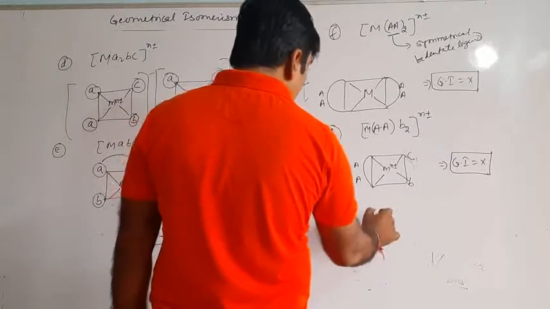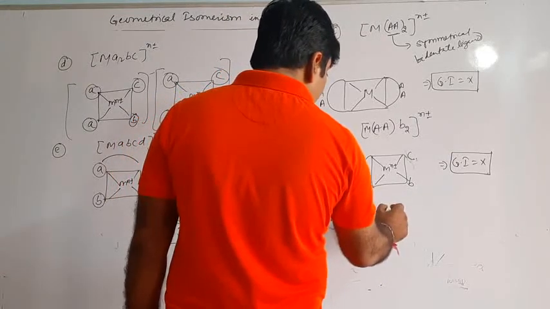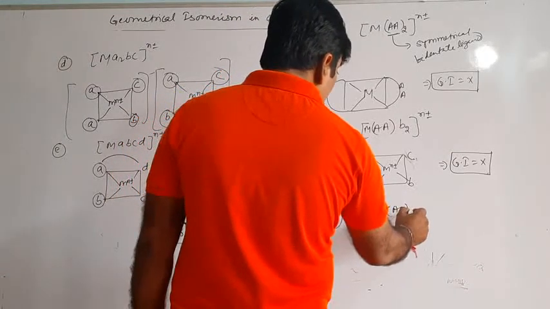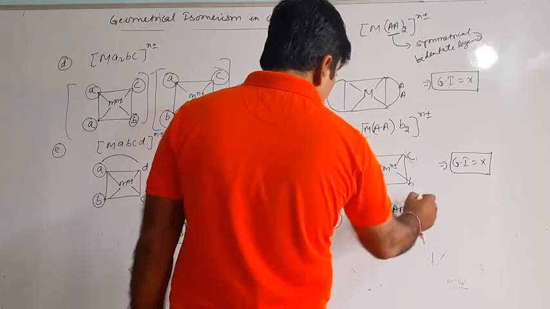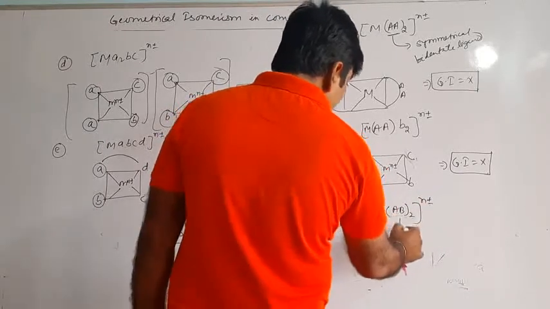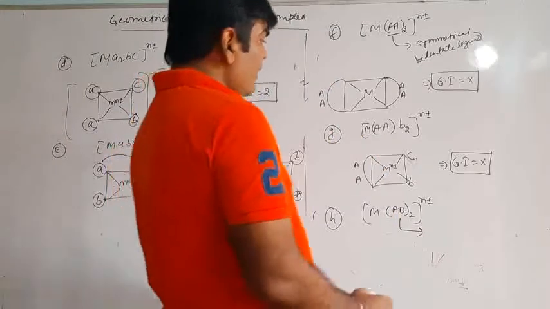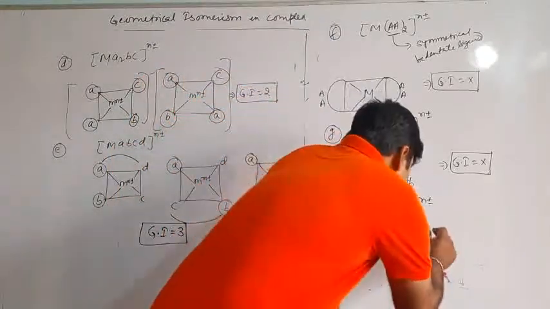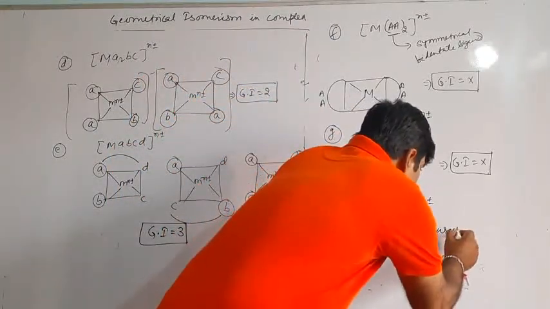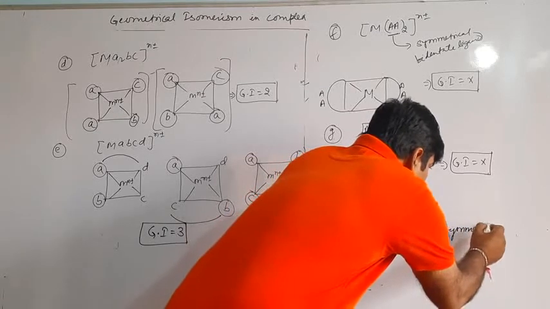Next example we will draw, that is M(AB)2 to the n plus minus. Now AB is what? AB is an unsymmetrical bidentate ligand.